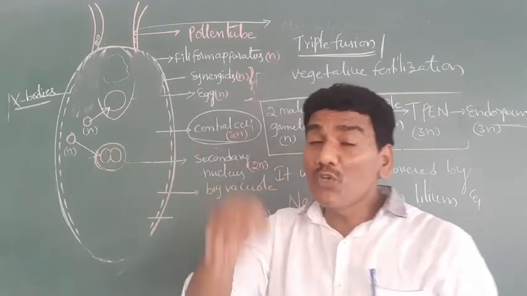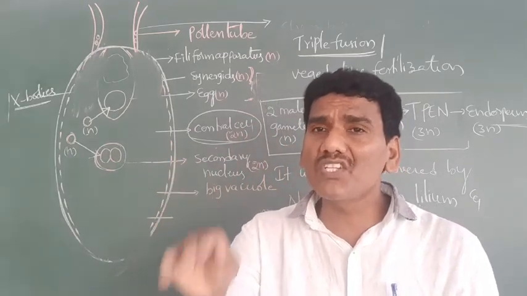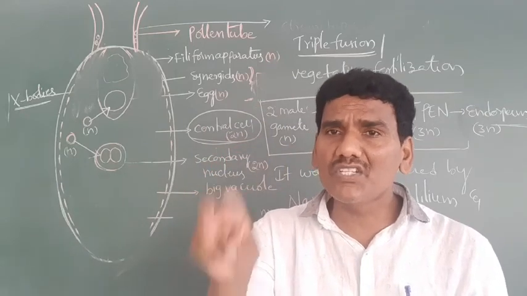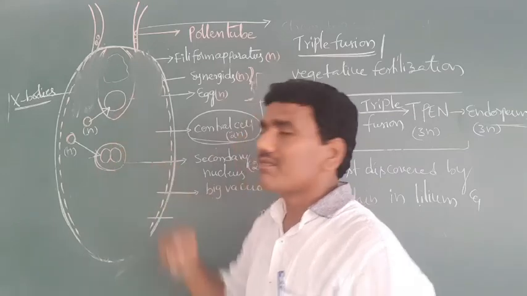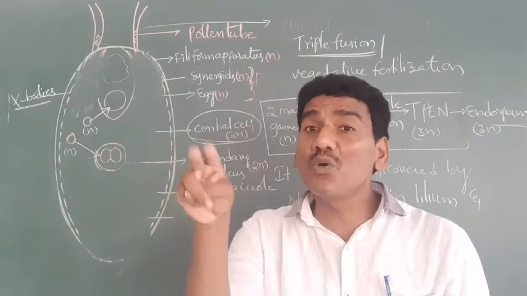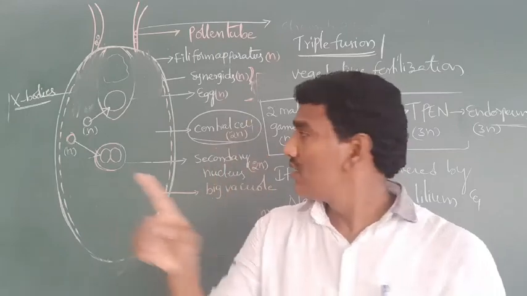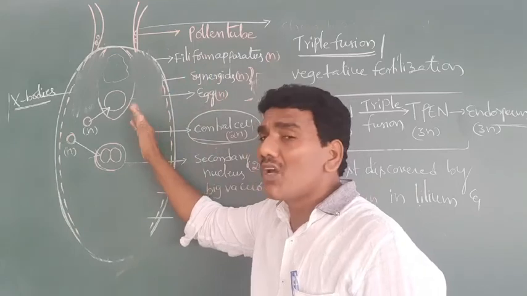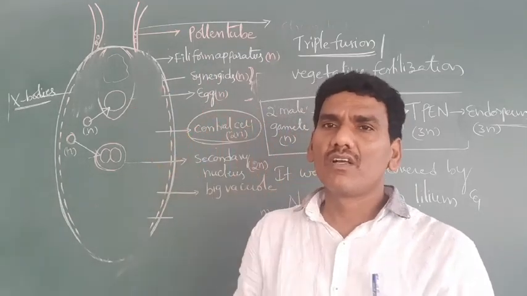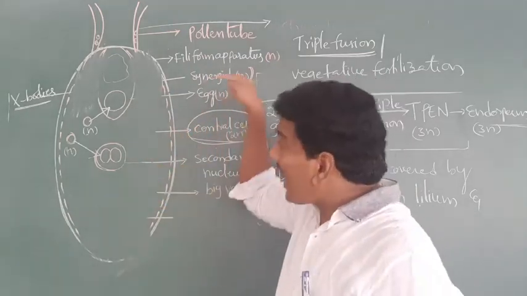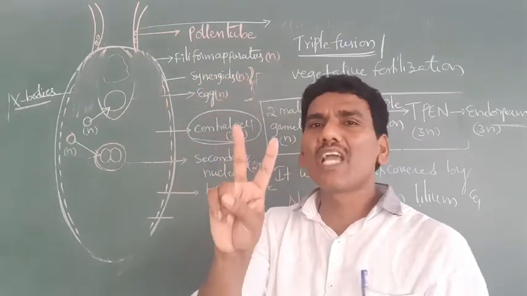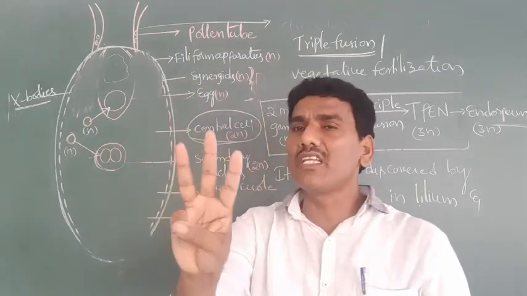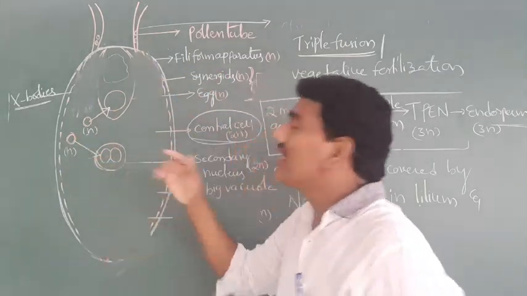How many genomes of the embryo sac are involved in double fertilization? 3. 1, 2, 3. How many male gamete genomes are involved? 2. Next one. How many nuclei are involved in double fertilization? Totally 5. How many gametes are involved? Totally 3: 2 male gametes and 1 female gamete.